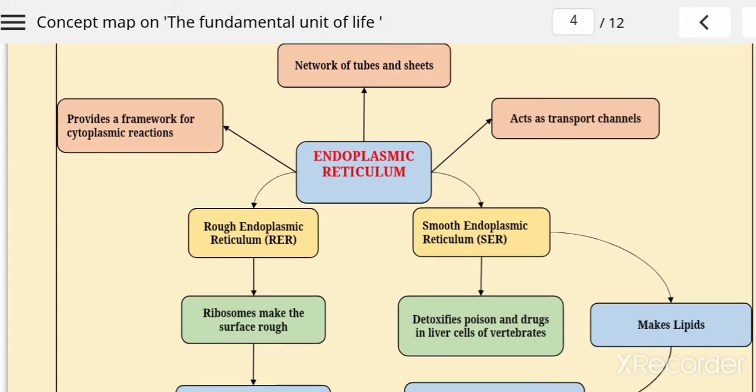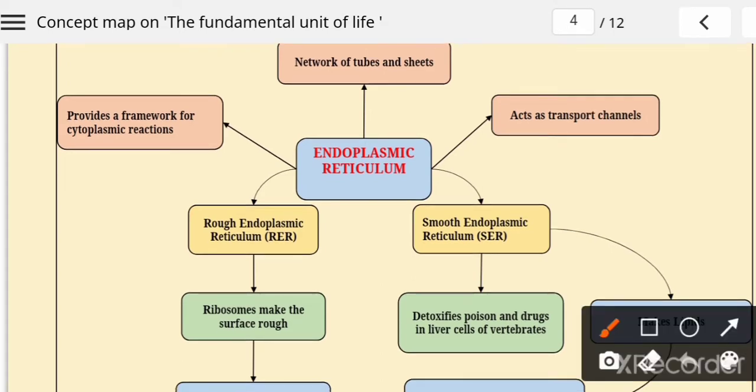The name of the organelle is endoplasmic reticulum. This endoplasmic reticulum is a very important cell organelle which plays a very important function in our body. First of all, we discuss its structure: it is a network of tubes and sheets.